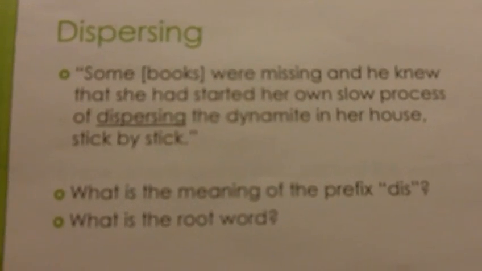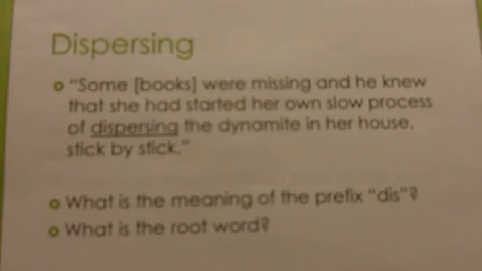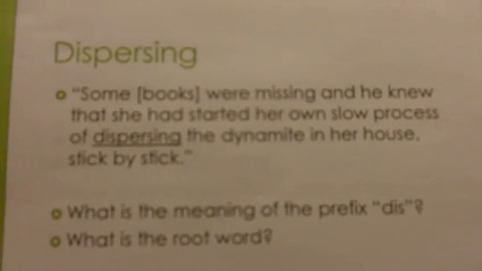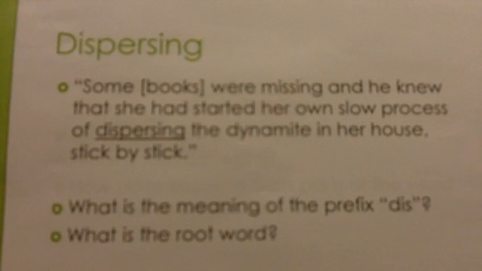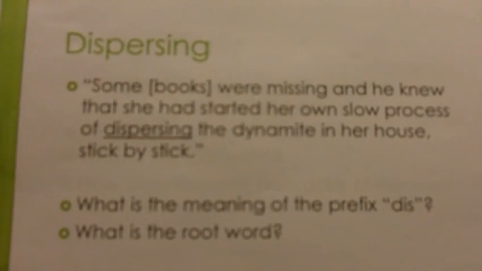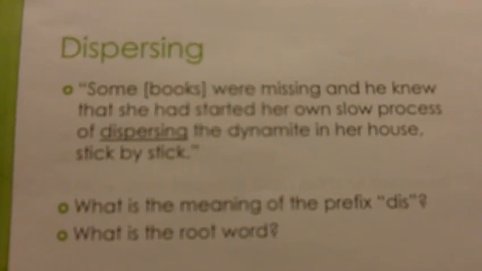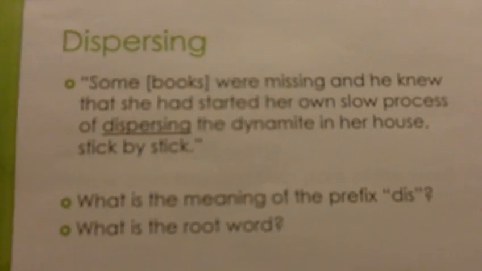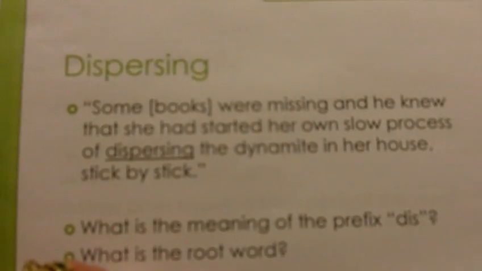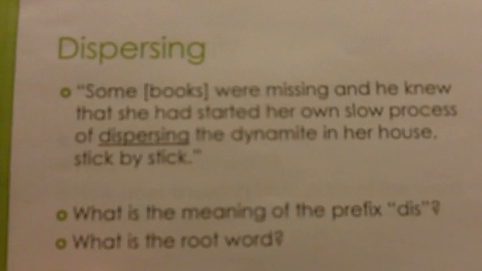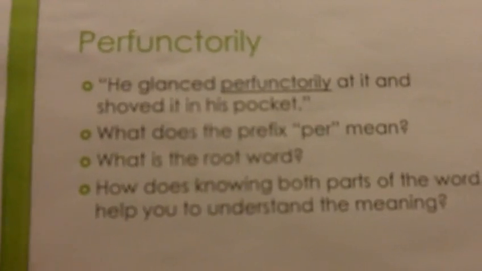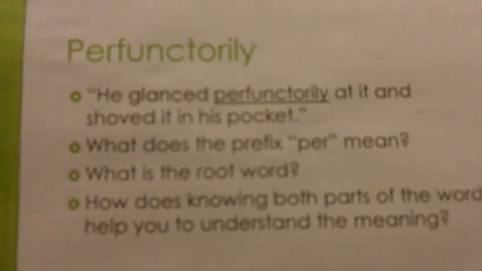Dispersing. In the book it says some books were missing, and he knew that she had started her own slow process of dispersing the dynamite in her house stick by stick. So if you're dispersing something stick by stick, what does that mean? Find the meaning of the prefix dis, find the root word. Where else do you see words that start with dis or words that have the root word, the persing part of it?